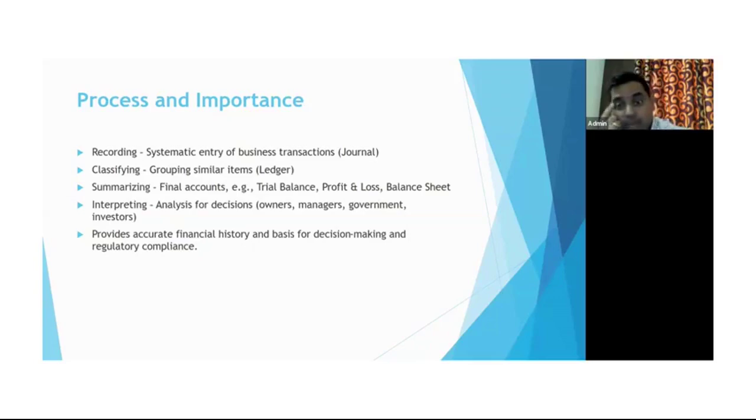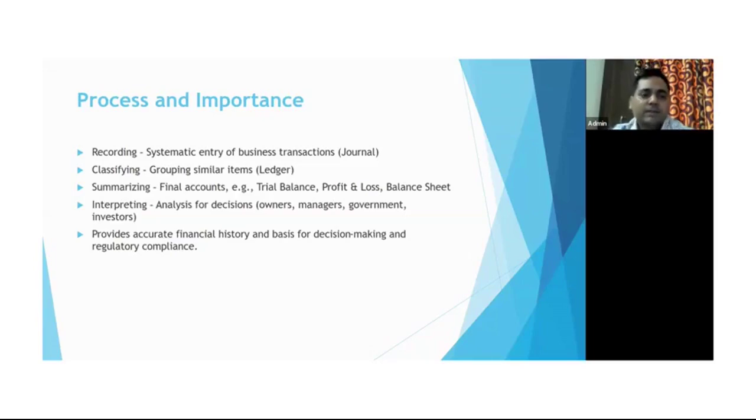so finally once the final account is prepared, now it comes under the interpretation. Interpretation is nothing but the analysis for decision. As I mentioned earlier, there are so many stakeholders involved in this, and they can easily understand or analyze the final account, and based upon that they may take the decision. So it could be the shareholders, owners, managers as well, the decision makers, then investors as well, the public, and the government. All right.